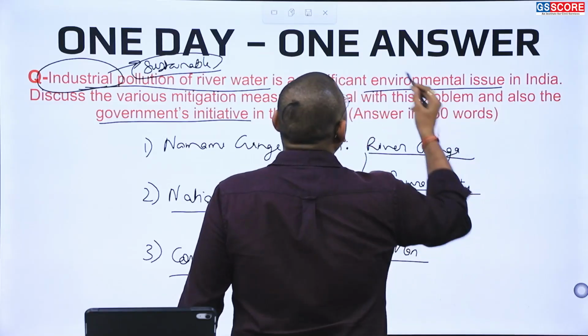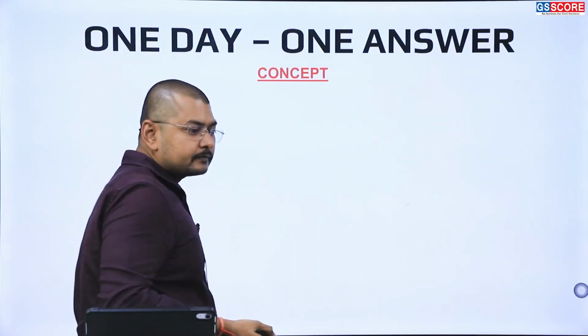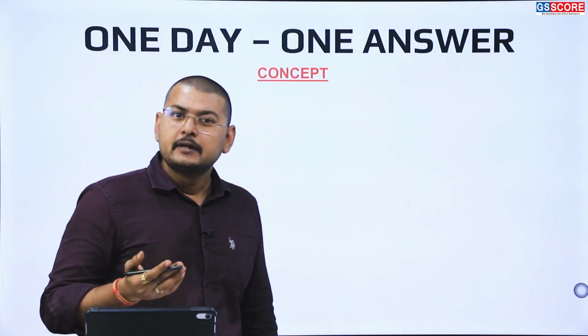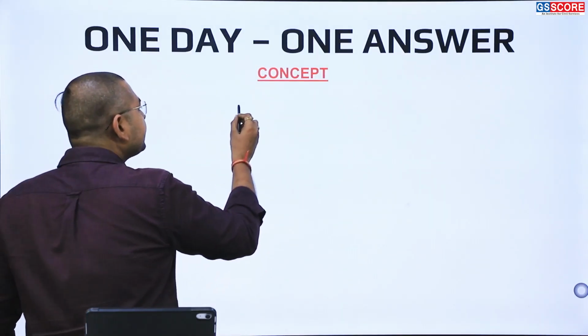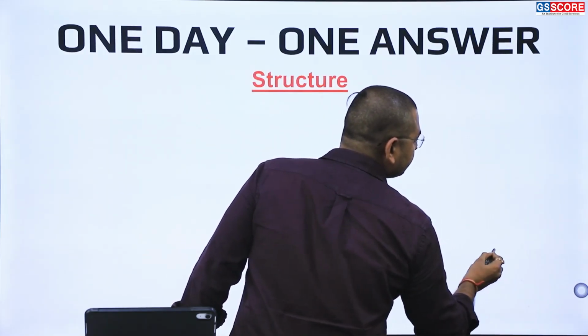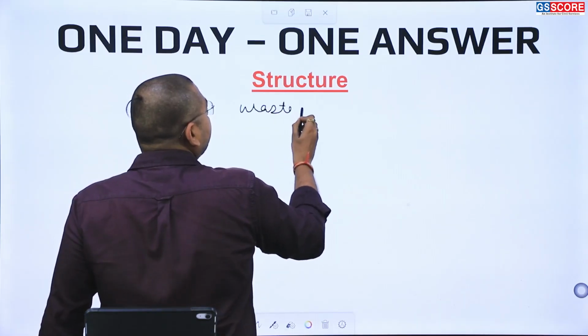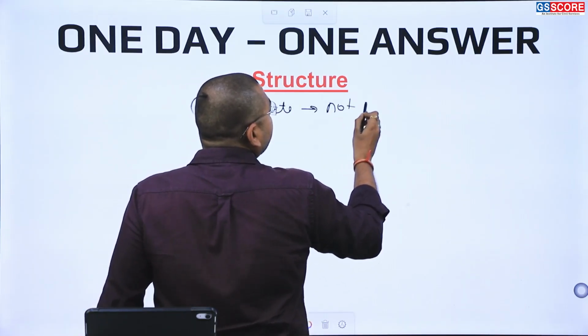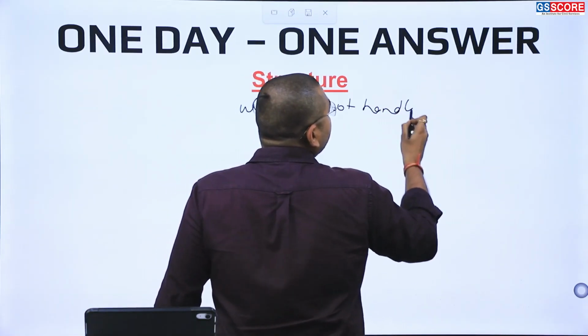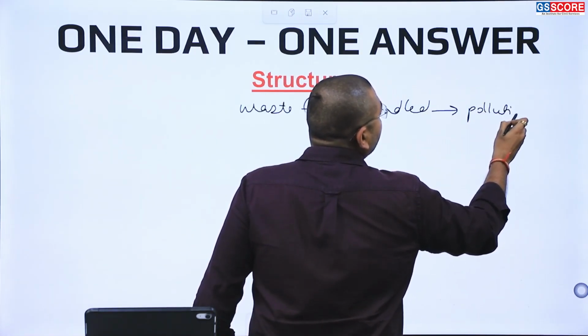Now, we have seen the conceptual part, the source point and non-source point. In the concept part, we can see that waste, if not handled, will be converted into pollution.